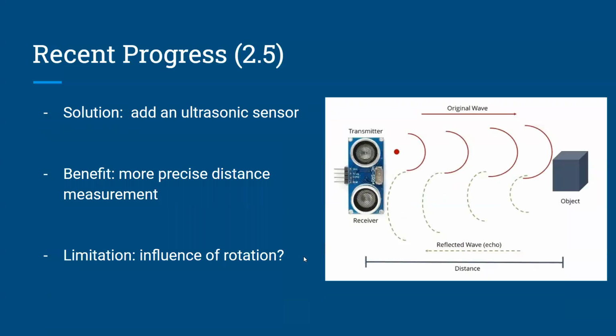Thus, in order to solve this problem, we will add an ultrasonic sensor to the device. The measurement is more precise, and it is easier to calculate horizontal displacement. However, the rotation of the device in space will still impact the measurement, so we'll continue working on this.